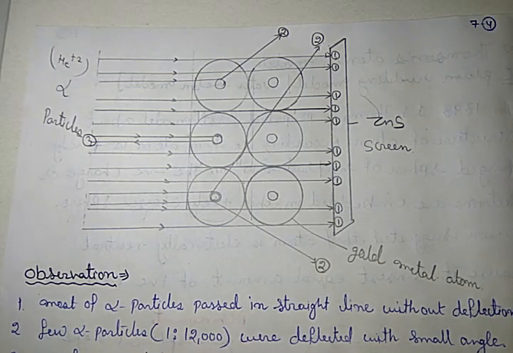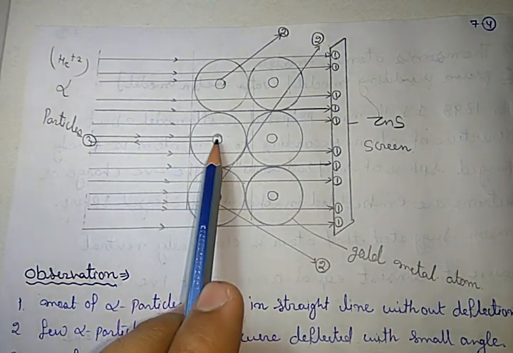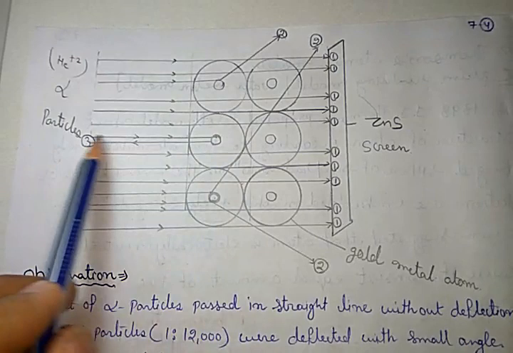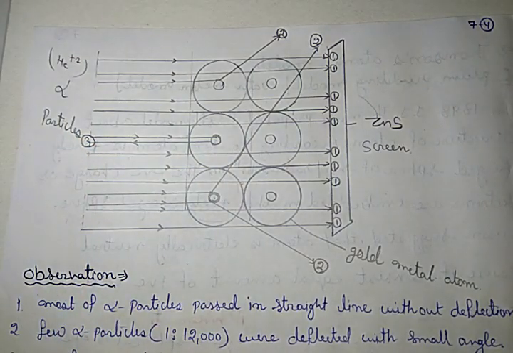Second, all the positive charge and mass of the atom is localized at the center of the atom, which is called the nucleus. Third, the space occupied by the positive charge and mass is very small, because very few alpha particles came back on the same path. It shows that the space occupied by the nucleus is very small.